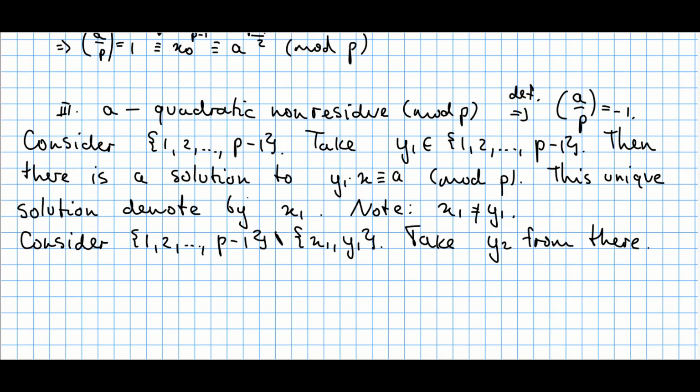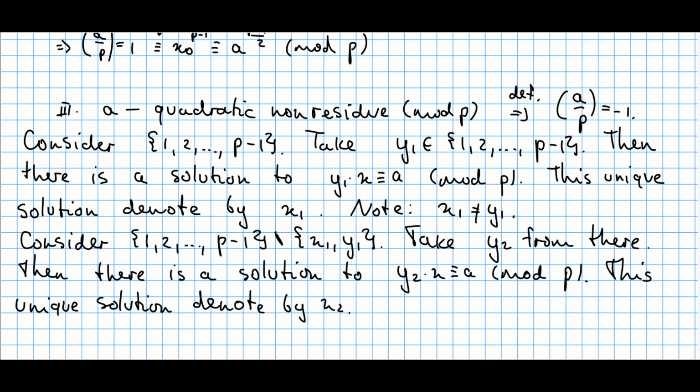Now let's continue almost the same process. We take the same set 1, 2, up to p minus 1, but this time we just throw out x1 and y1 from the set. We're gonna take an element from this set and denote this by y2.